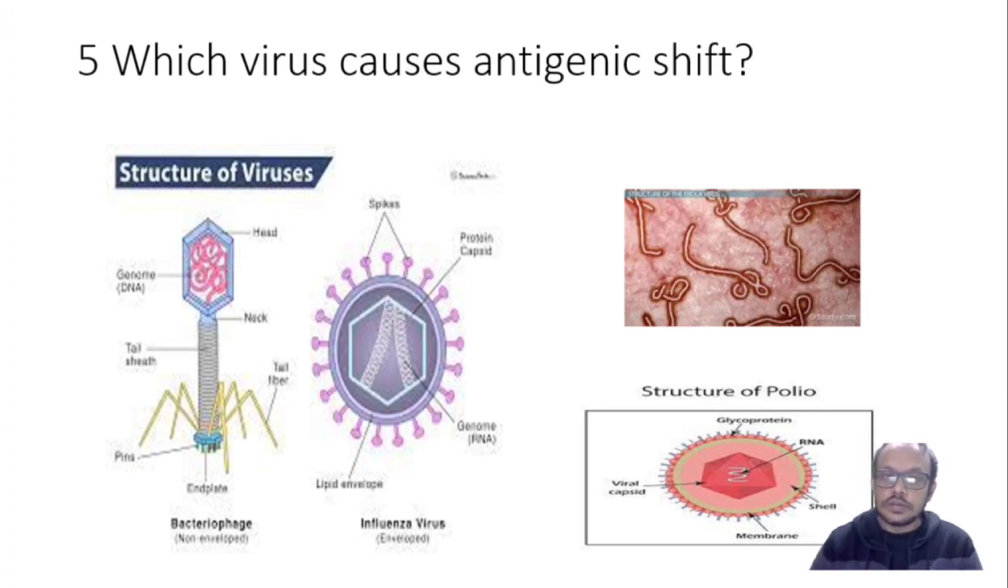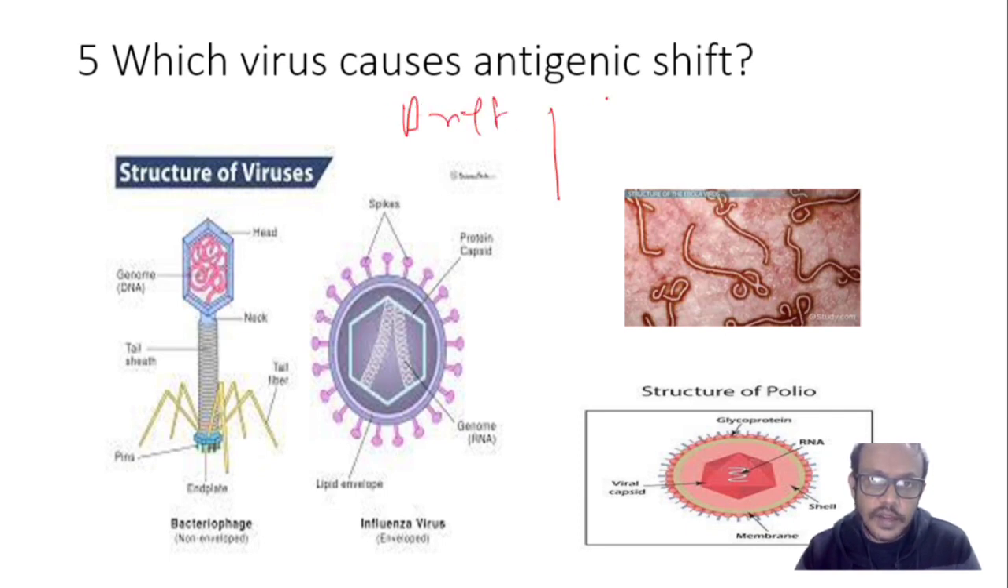Which virus causes antigenic shift? As you can see, there are two kinds of thing, drift and shift. As the name suggests, drift is somewhat bending, drifting here, drifting here, but shift is jumping from here to here. So big mutations are there.